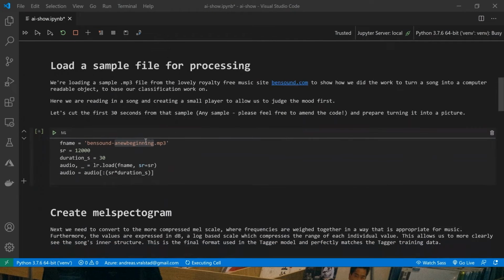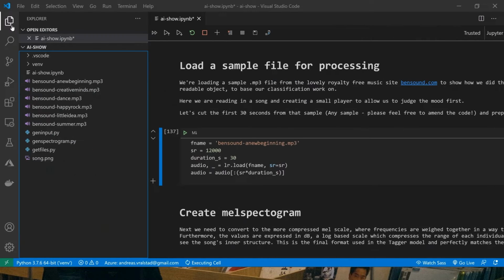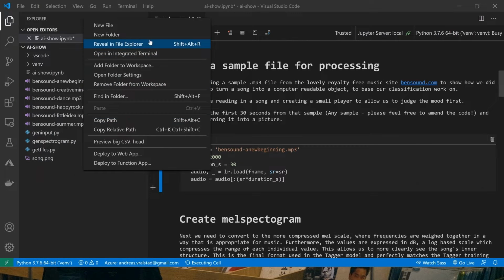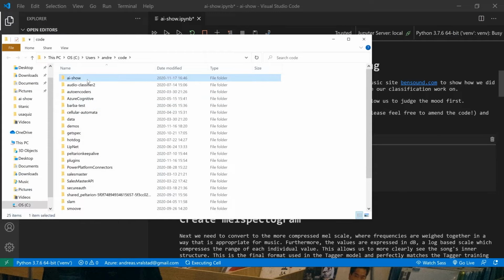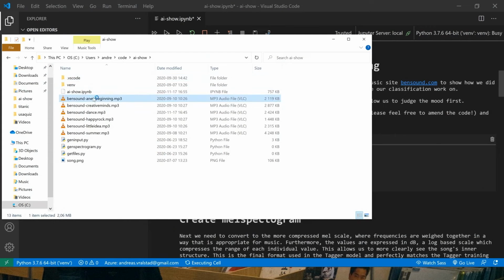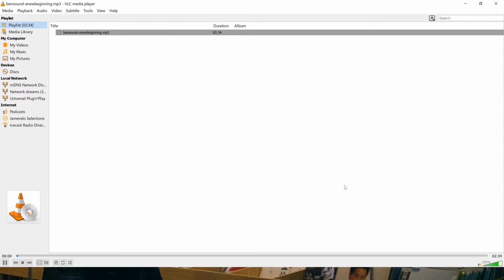So first thing we do is we will load a song, and let's listen to that because we want to detect the moods in it, right? So I'm going to play it for you now. So let's listen to this.